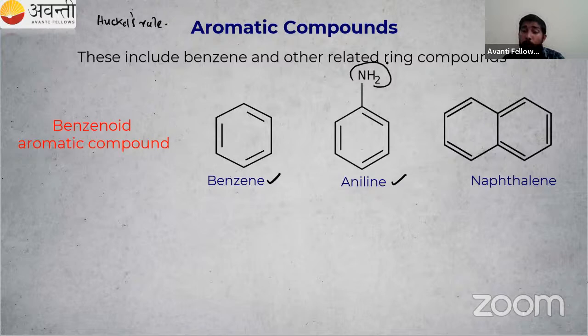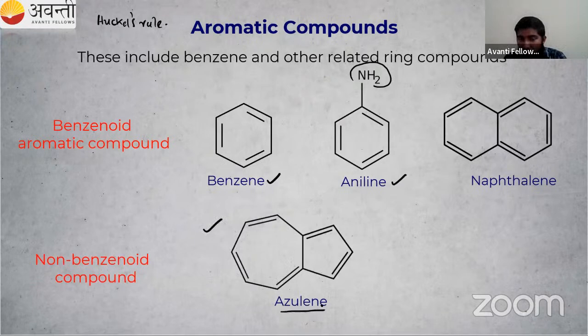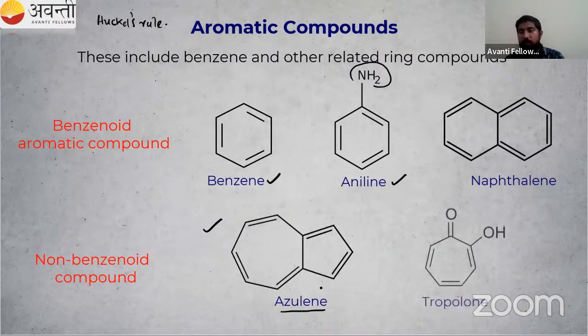So what about non-benzenoid aromatic compounds? See here, the benzene ring is not there, so it is known as a non-benzenoid compound. An example for that is azulene. Again, in aromaticity we will study the structure, whether it is aromatic or anti-aromatic. Then one more, we have a double bond O and OH. It is known as tropolone. Tropolone is also very important, and we will study about that in aromaticity.